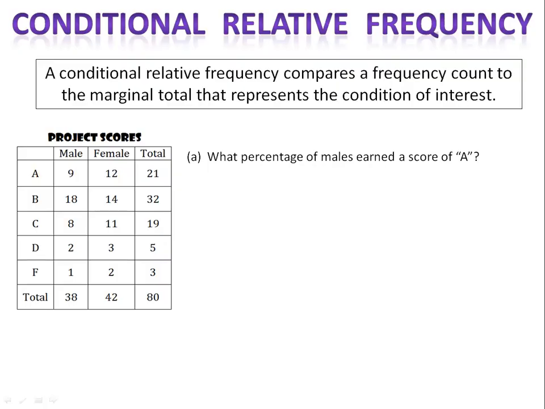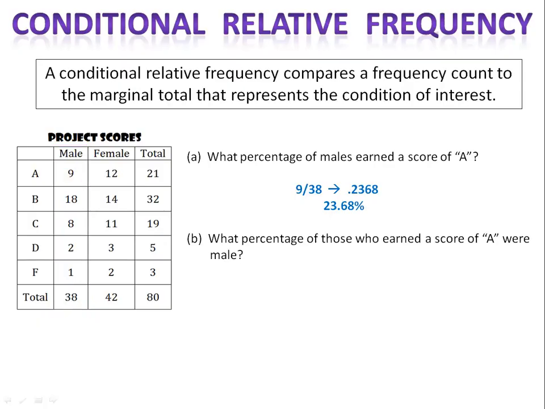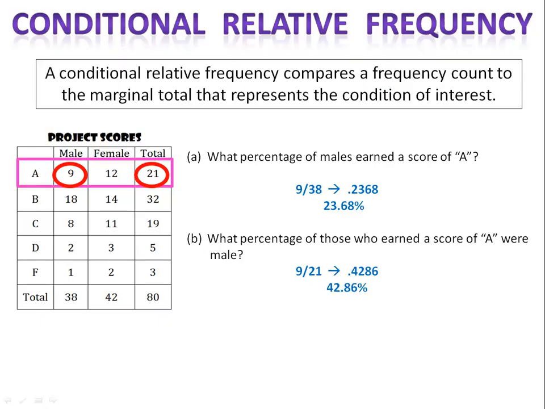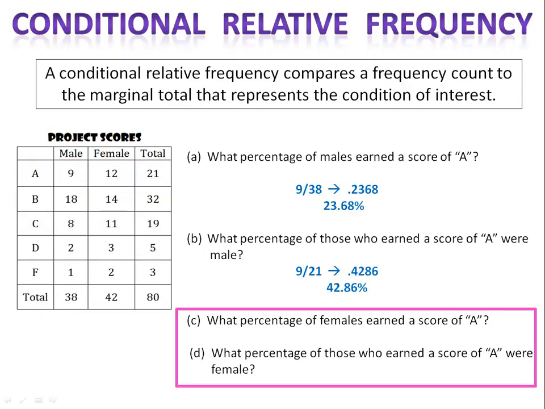We want to know what percentage of males earned a score of A. Well, there were a total of 38 males. 9 out of the 38 earned an A. That's 0.2368, or 23.68%. If we want to know what percentage of those who scored an A were male, now we're looking specifically at people who scored A's, and we want to know how many of them were male. 9 out of the 21 people who got an A were male. That's 0.4286, or 42.86%. How about question C and question D?